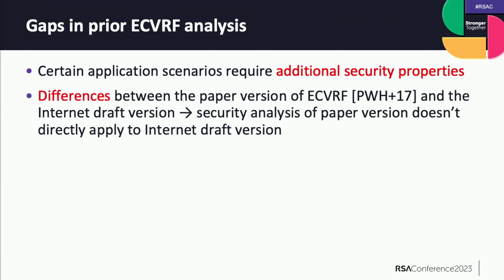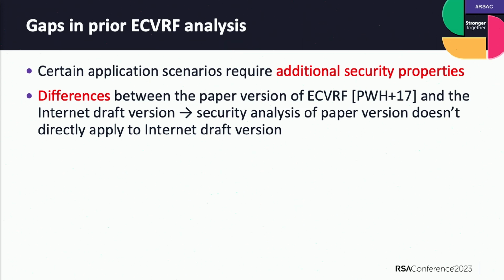The second thing is there are some very minor at first glance, but very subtle differences between the paper version in 2017 and the internet draft version, which is currently under consideration for standardization.